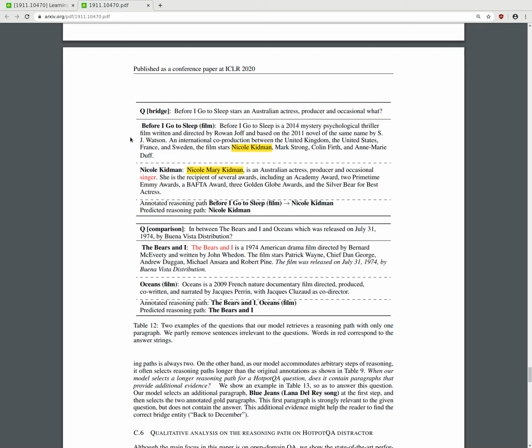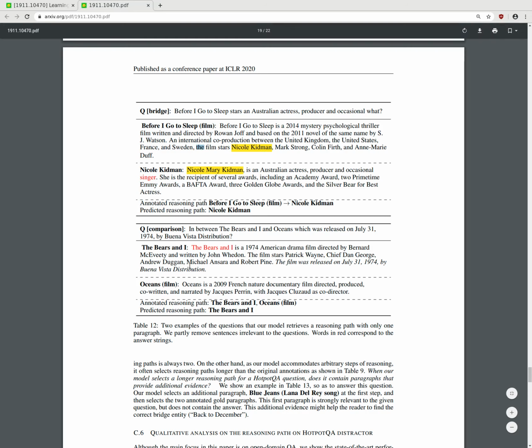Okay, so the first paragraph here is Before I Go to Sleep, film. Before I Go to Sleep is a 2014 mystery psychological thriller film written and directed by Rowan Joffe. And then they find that the film stars Nicole Kidman and other actors.